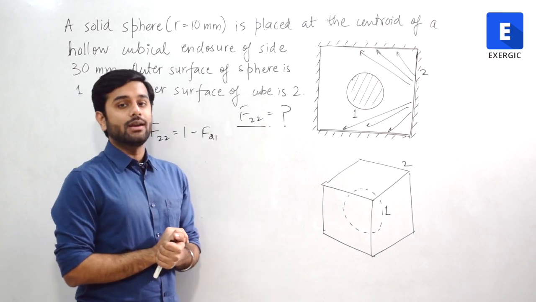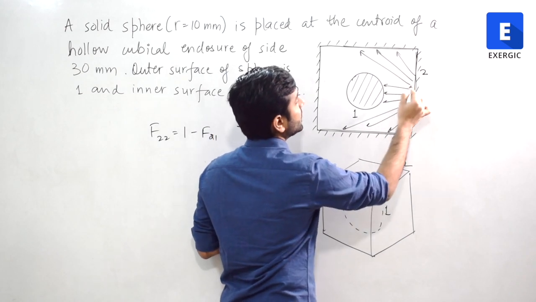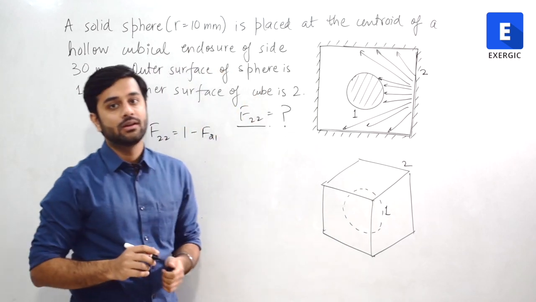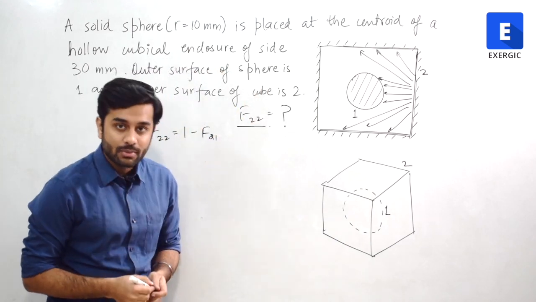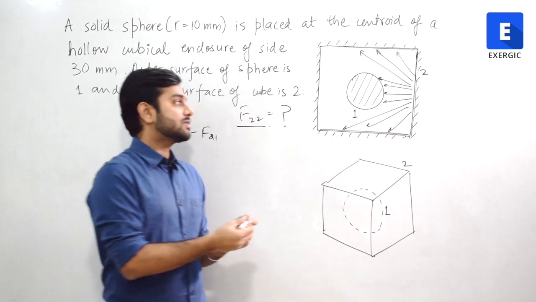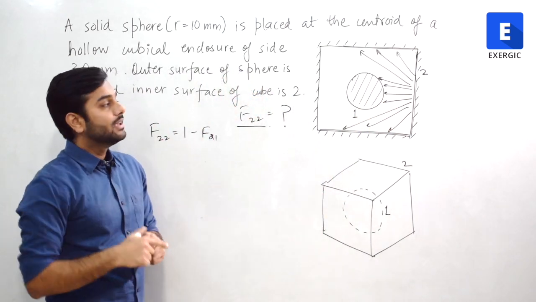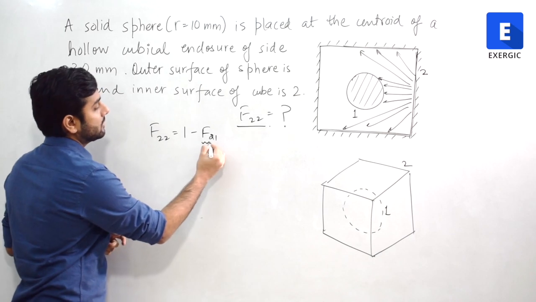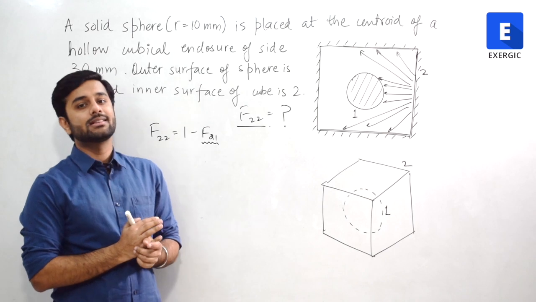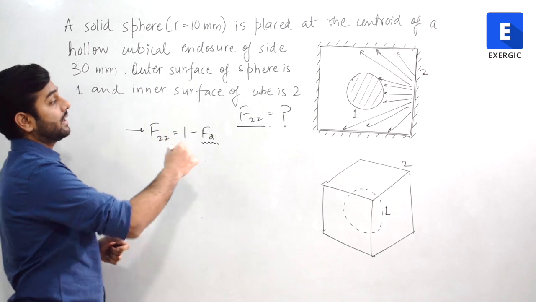But is it going to be 1? No, because some radiations which are going out from 2 are going to strike 1. They are not going to directly strike 2. So it will not be a value which is 1. It will definitely be a value between 0 and 1. Some part of it is going to strike 2, some part of it is going to strike 1. So obviously you have to consider those radiations also which are going to strike 1, and easily using this expression we can find out the value of F22, which is 1 minus F21.